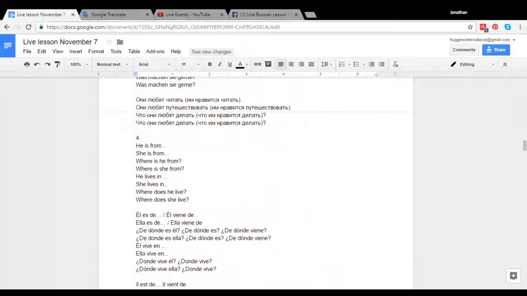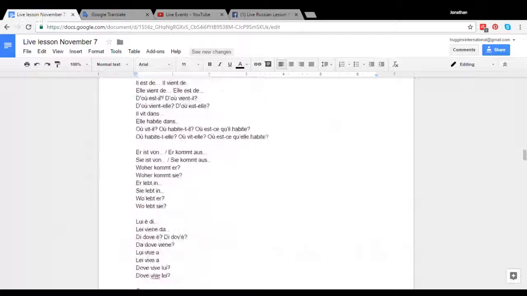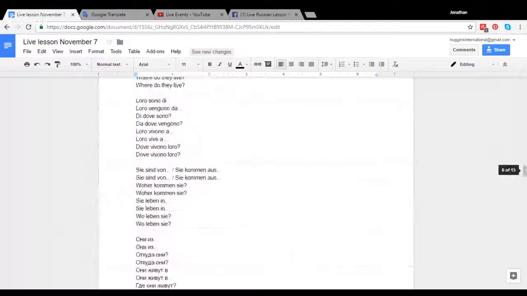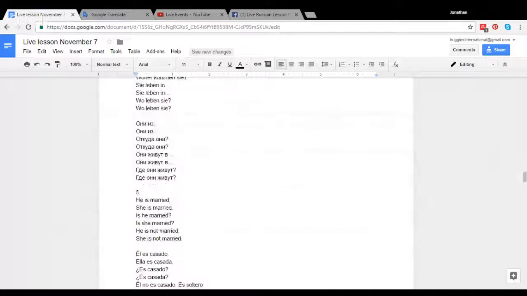Now talking about where they are from or where they live, let's look at a couple of these phrases. Once again, these don't change whether it's masculine plural or feminine plural. So we could just simplify this and say oni for these phrases. But yeah, can you read these for us, please?